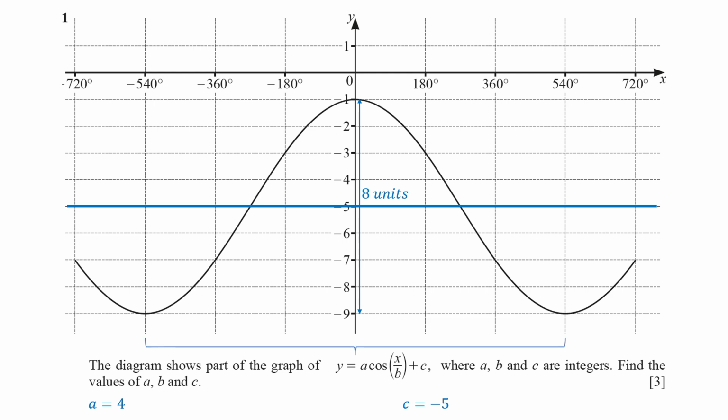Looking at the graph, a full wave starts at -540 degrees and ends at 540 degrees. So the period is 1080 degrees. In a standard cosine function, the period is 360 degrees. 1080 divided by b is 360. Solving this, b is 3. So finally, we have a equals 4, b equals 3, c is -5.